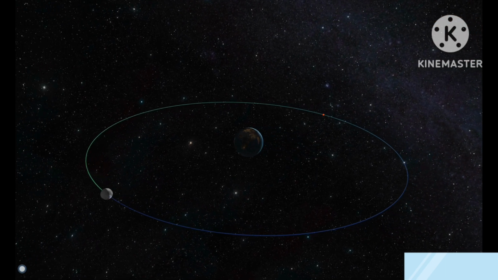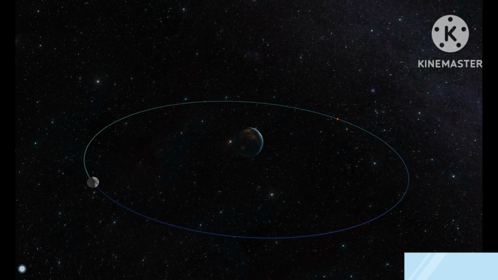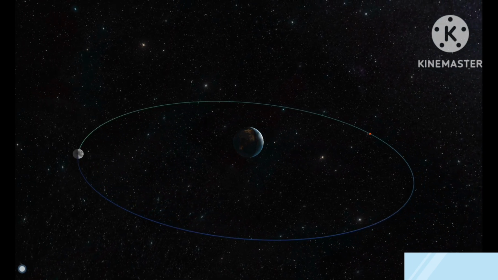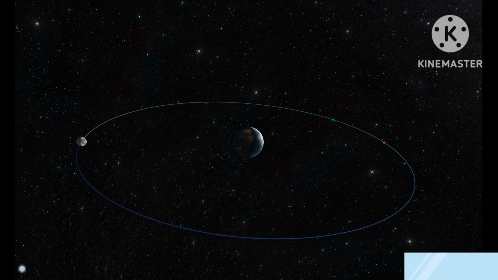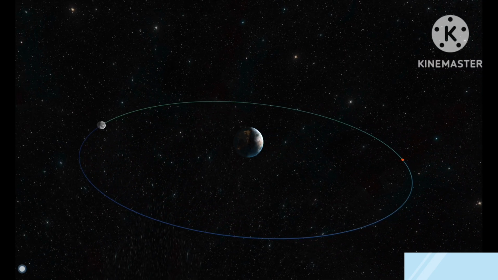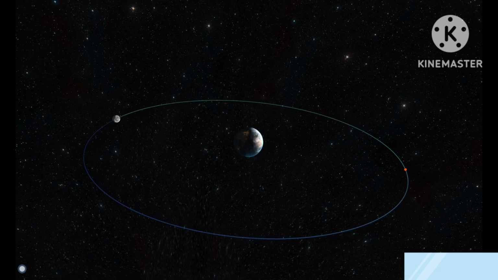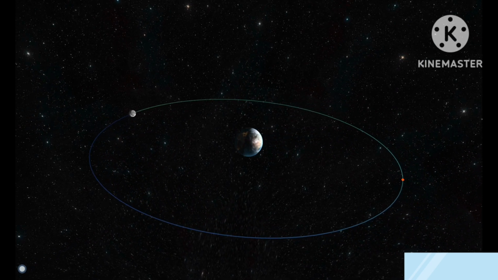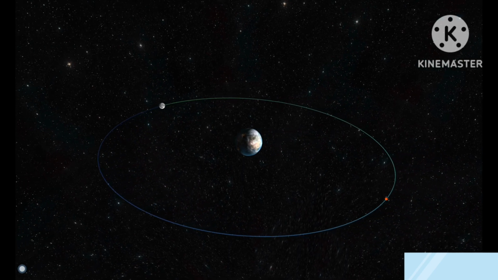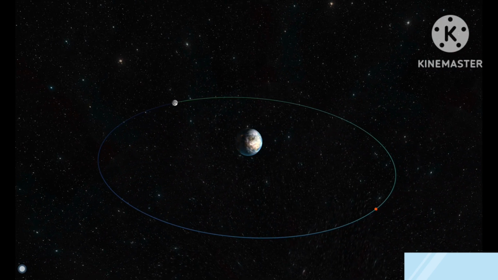The Moon is in synchronous rotation around the Earth. Its axial rotation and orbital period are the same, therefore, we always see the same side. Its orbital period is 27.32 days, while the lunar phase period, from full moon until the next full moon, is 29.53 days.